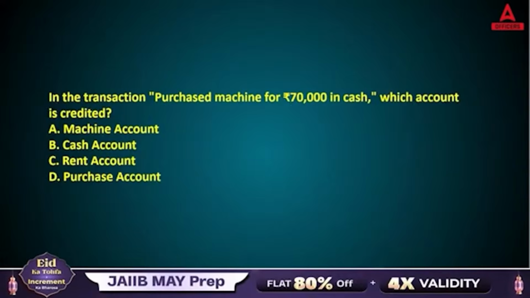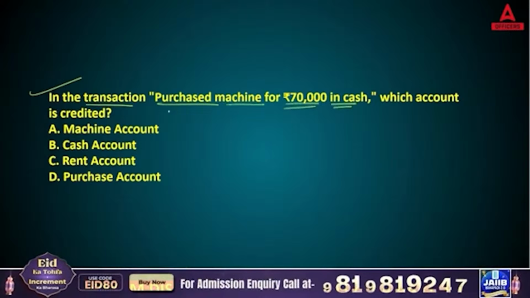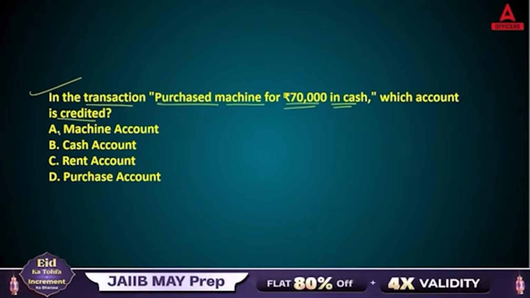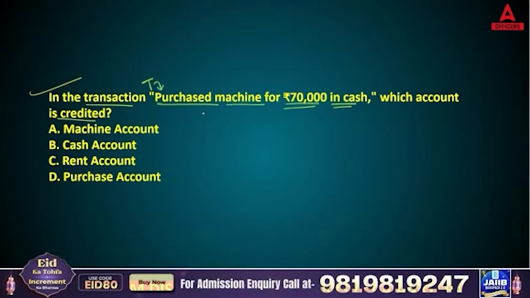Now coming to the next question. In the transaction purchase machine for 70,000 in cash, which account is credited? So you have option A machine account, B cash account, C rent account, D purchase account. So let's read the transaction. Purchase machinery for 70,000 in cash.